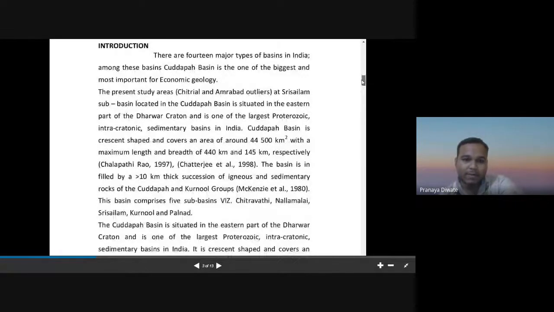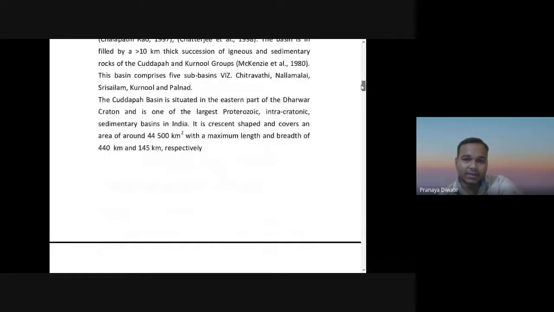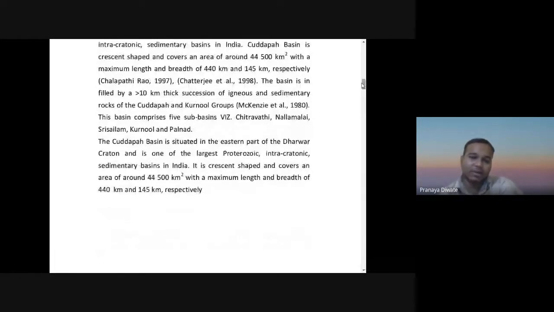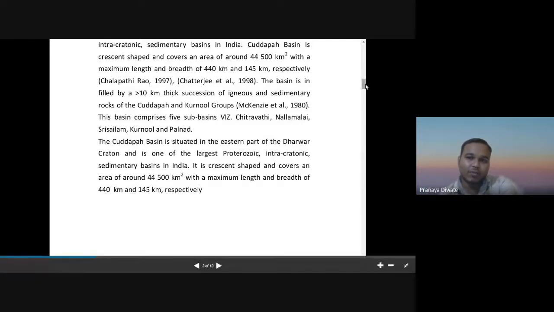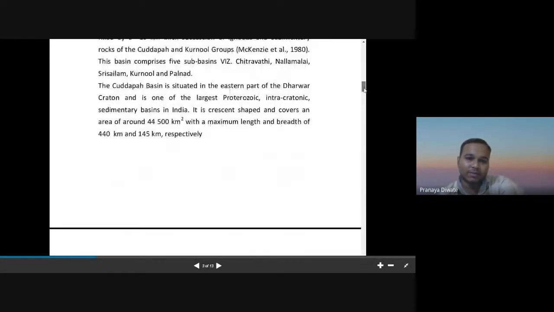The Kadapa basin is situated in the eastern part of the Dharwar Plateau and is one of the largest Proterozoic intracratonic sedimentary basins in India. It is crescent shaped and covers an area of around 44,500 km square, with a maximum length and breadth of 440 km and 145 km respectively.